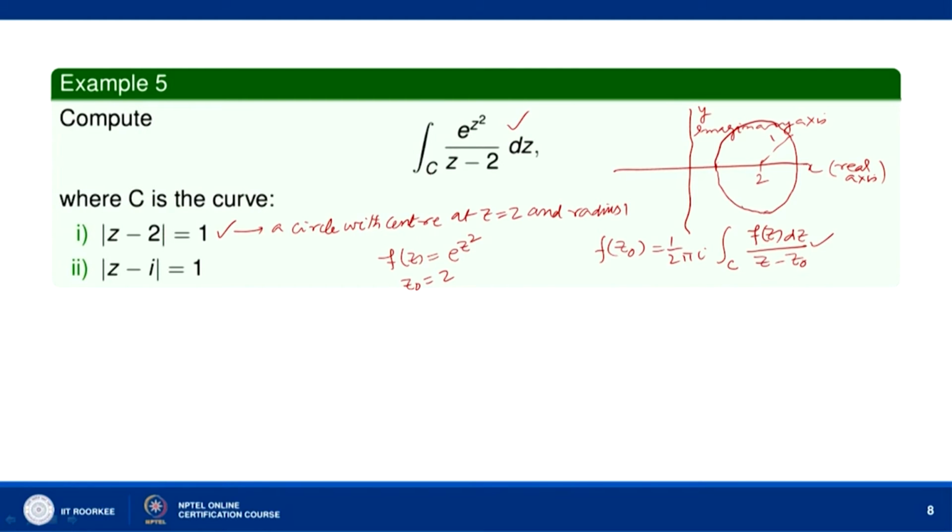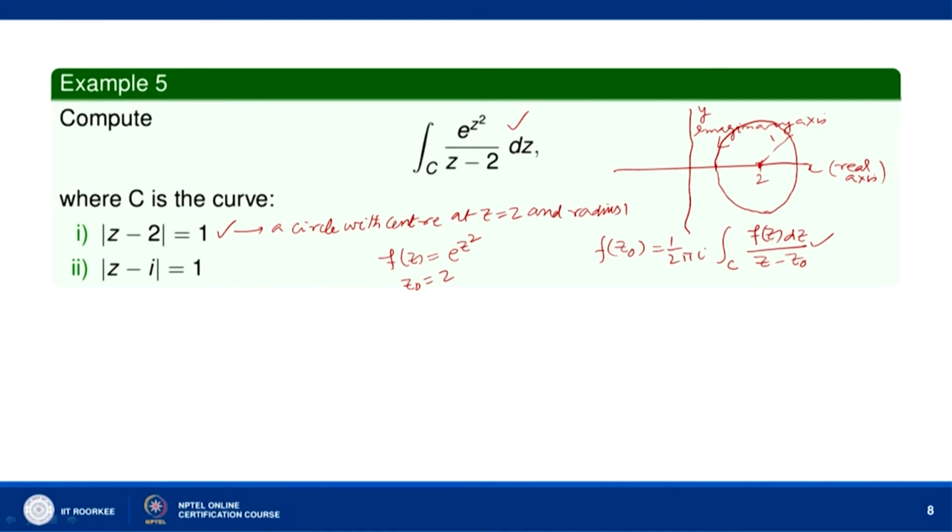This is a simple closed curve because it is a circle, and when we do not write the orientation of the curve, we always mean it is anti-clockwise. Unless otherwise stated, we will always mean that the orientation of the simple closed curve is in the positive direction. So, this is the direction in which we are to integrate, and now you can see z naught equal to 2 lies inside the simple closed curve, that is the circle.